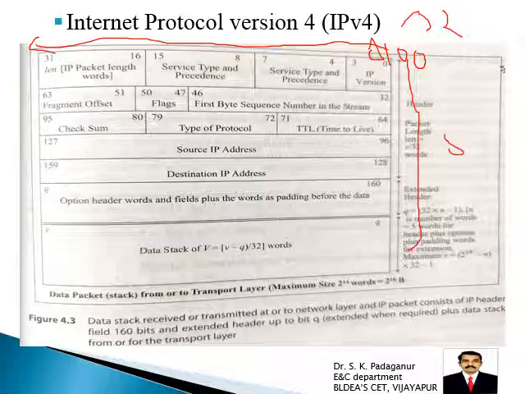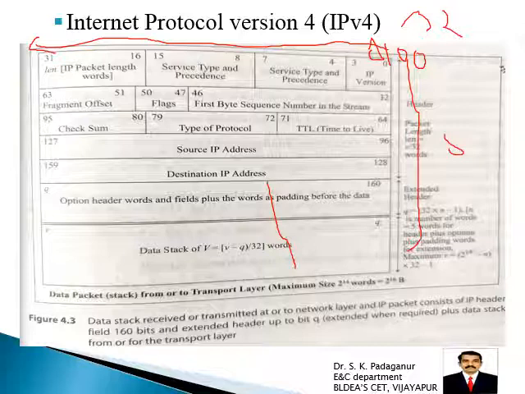Then 32 bit, as we know IPv4 is a 32 bit source IP address, then destination IP address, and these are the options, option header words, then data stack. So these are the IPv4 header format, which is very important in IP or internet based communication. Okay, so IPv4 for the internet, earlier we used this IPv4.